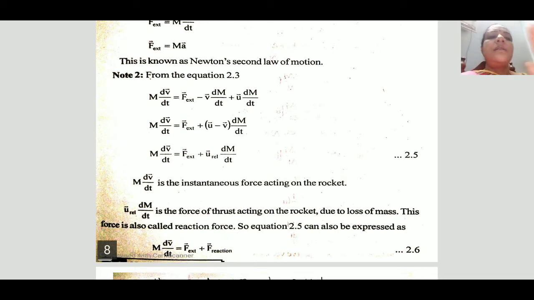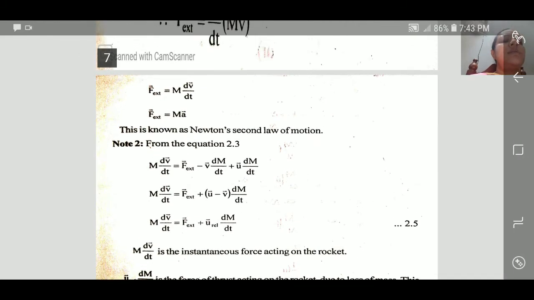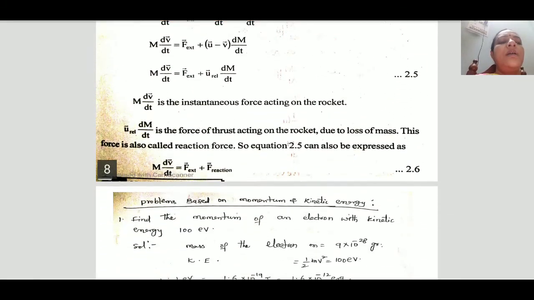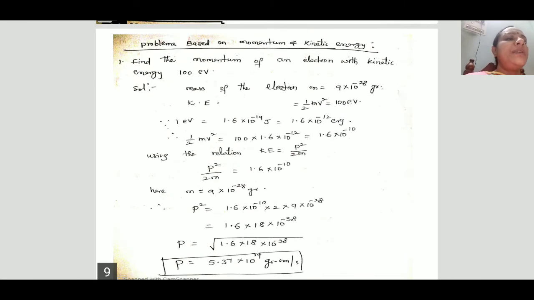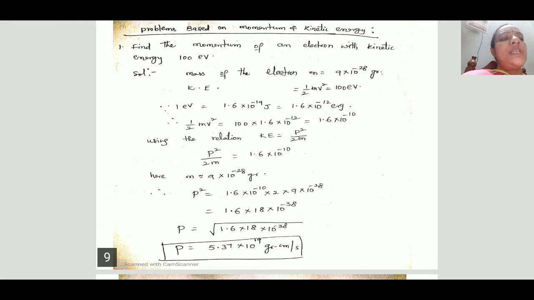Let us try to solve some problems, that is, momentum and kinetic energy relation. Let us take the first problem. As you are observing, just see this problem.